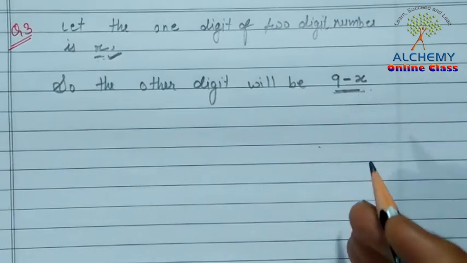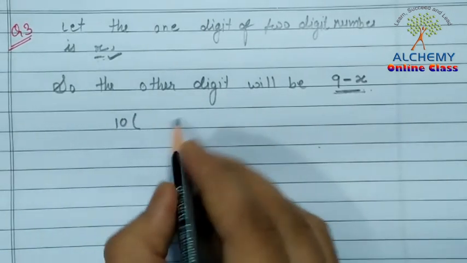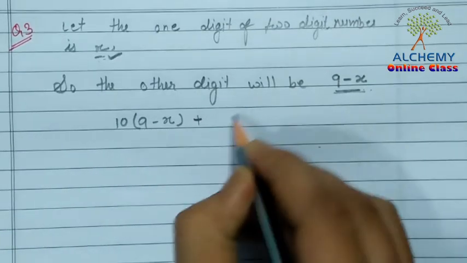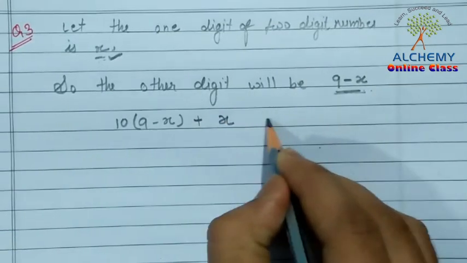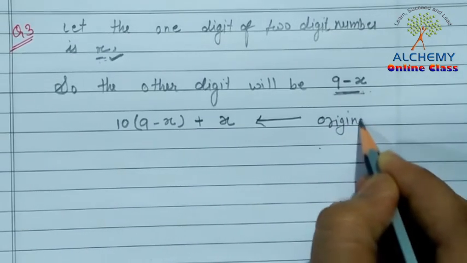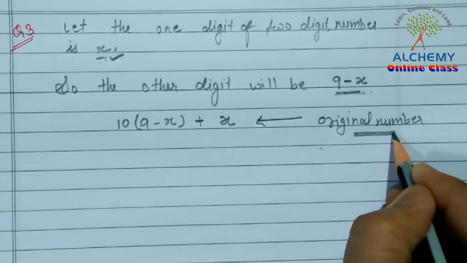To form the number, we write 10 times (9 minus x) plus x. That is the original number.